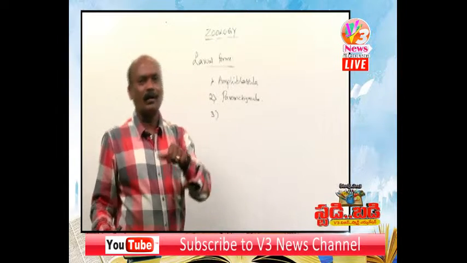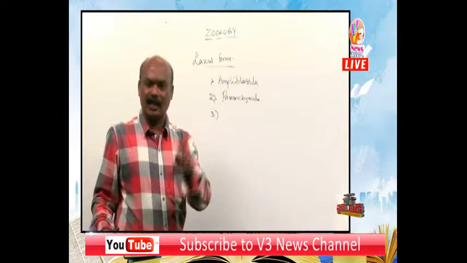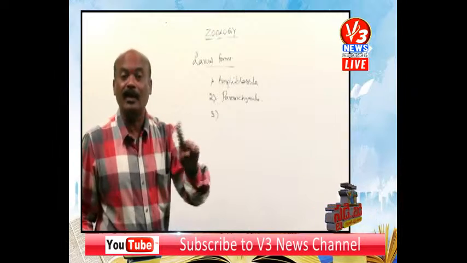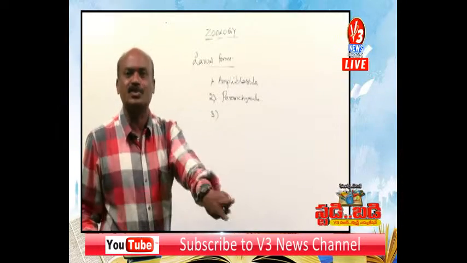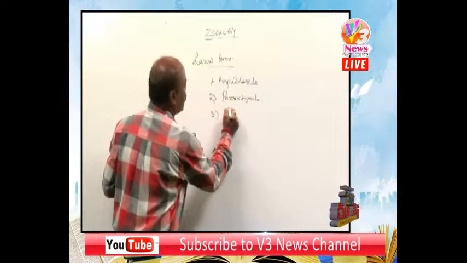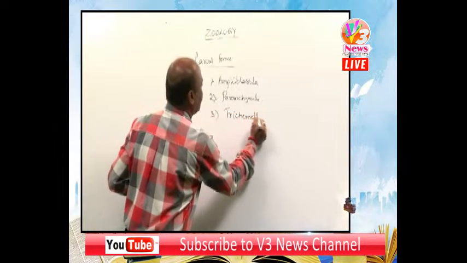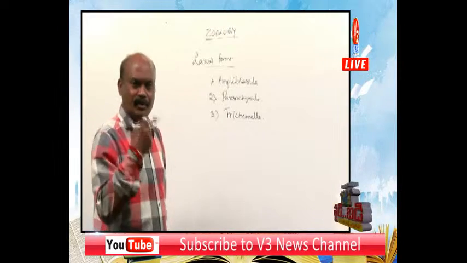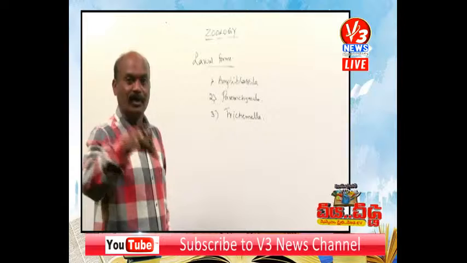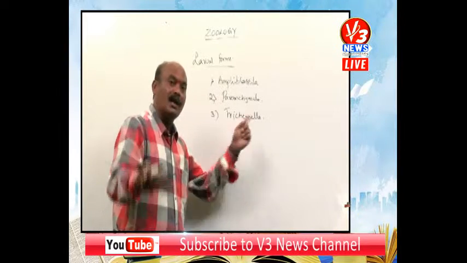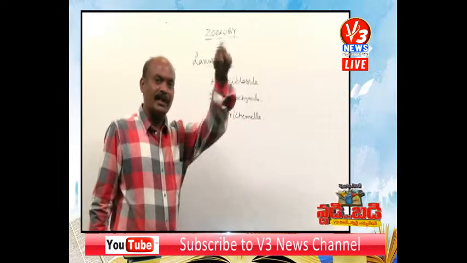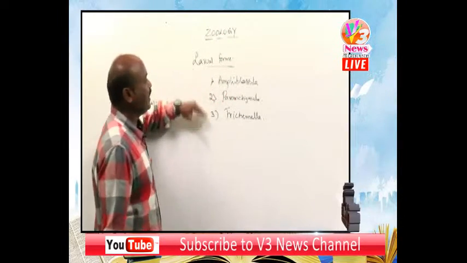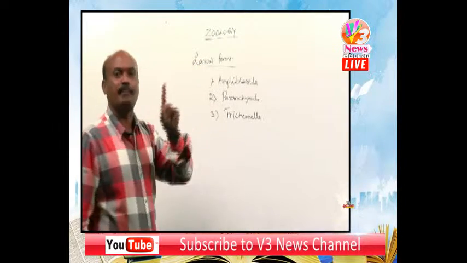One more invertebrate is Trichinella, but that belongs to the nematode parasites. Don't confuse between these two. Here the larval form is Trichimella, with an M, but the nematode parasite is Trichinella, with an N. Observe the pronunciation of the two words. So these are the three important larval forms of sponges.